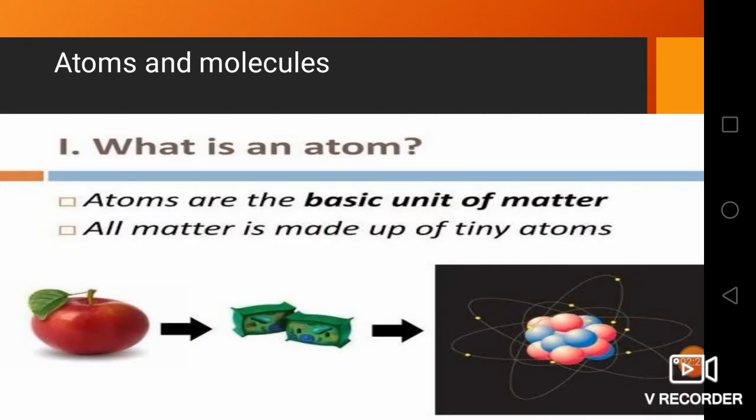And we know what matter is. Everything that we see around us is said to be matter, and this matter is made up of small particles called atoms and molecules. When we divide an element, we won't be able to separate smaller parts. So atoms are the basic units of matter, and all matter is made up of tiny atoms.